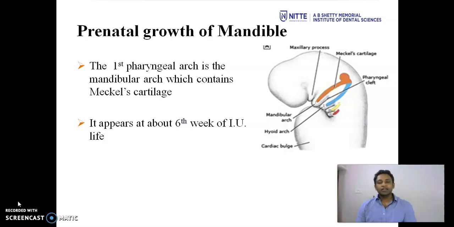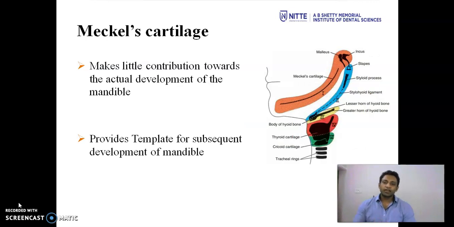As we had discussed in the section of pharyngeal arches, we now know that the first pharyngeal arch is also known as your mandibular arch. And the primary cartilage of the first pharyngeal arch is Meckel's cartilage. Now the Meckel's cartilage appears at about 6 weeks of intrauterine life. This cartilage does not make any direct contribution towards the actual development of mandible. Rather, it provides a template for the subsequent development of mandible.